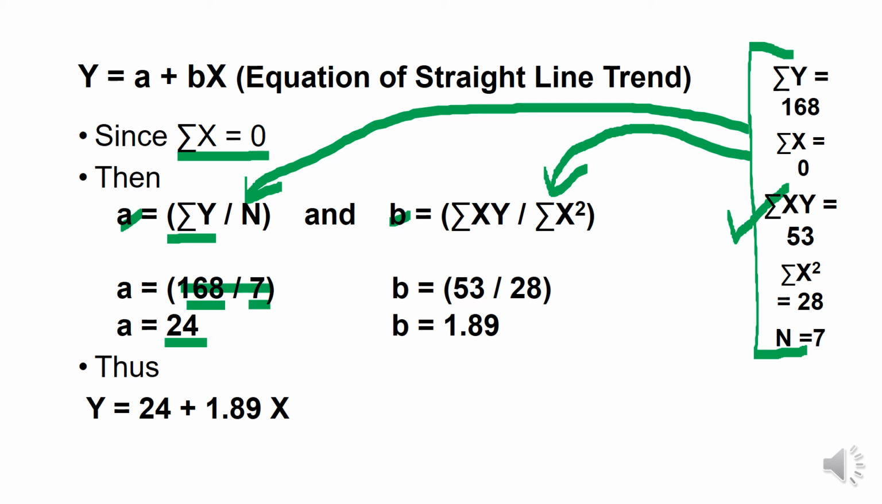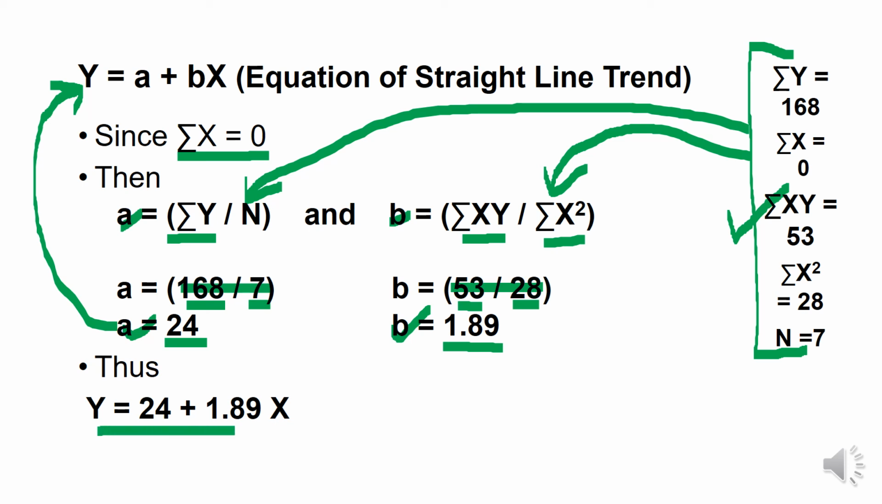And for b, the summation xy value is equivalent to 53 and the summation x square value is equivalent to 28. When 53 is divided by 28, the value becomes equivalent to 1.89. So if we put the value for a and the value for b in the general equation of the straight line trend, then we'll get the trend line equation as y is equal to 24 plus 1.89x.